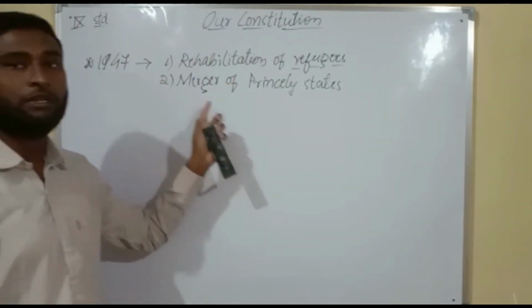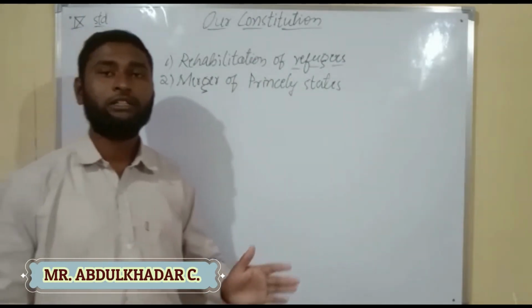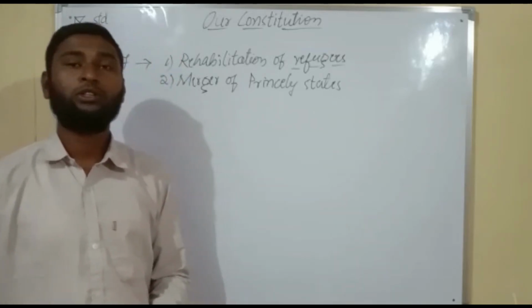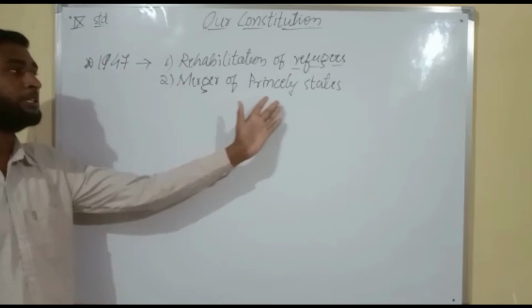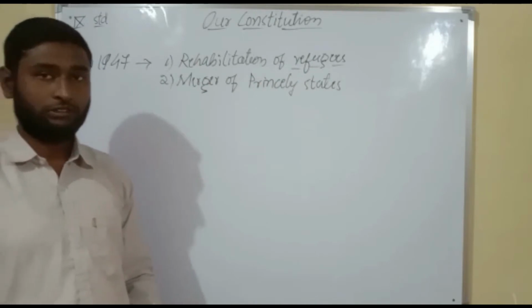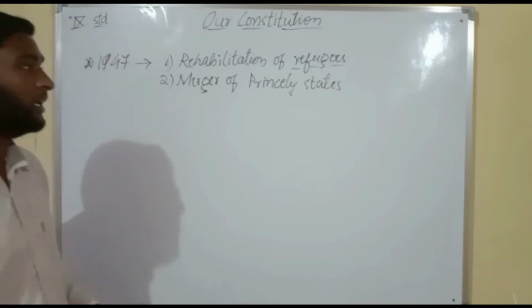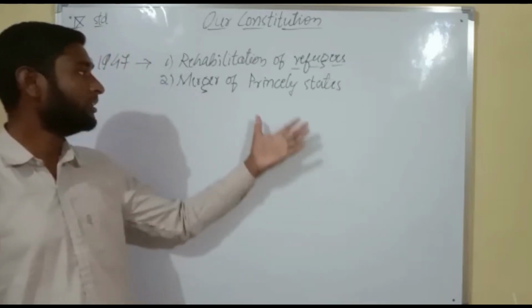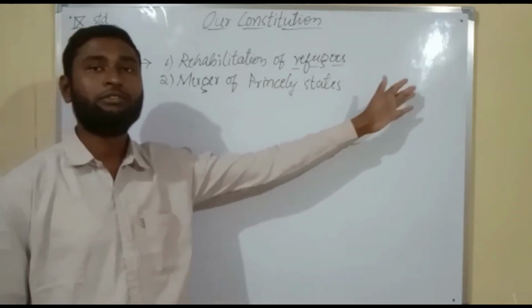When India got independent, when it became free from the hold of the British, India had many small states. At the time of independence, there were more than 500 princely states in India. The merger of such princely states into the Indian Union was also a big challenge. But that task was achieved by Sardar Vallabhbhai Patel, who was responsible for it and was successful in merging all such princely states into the Union of India.